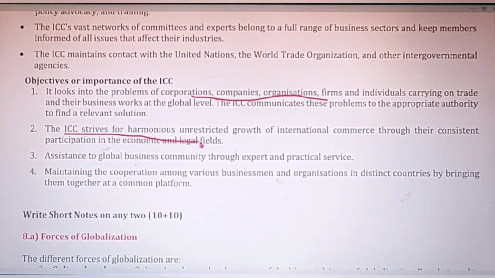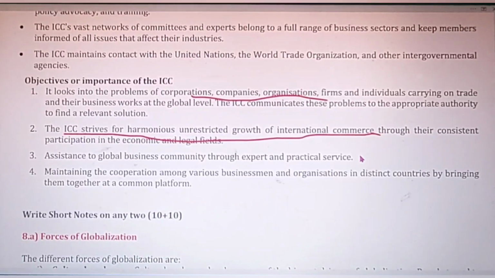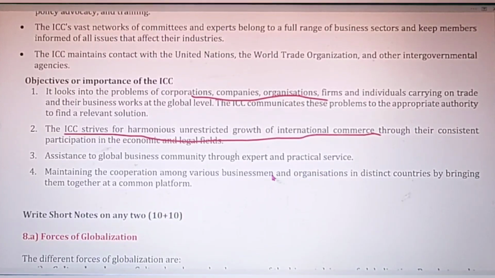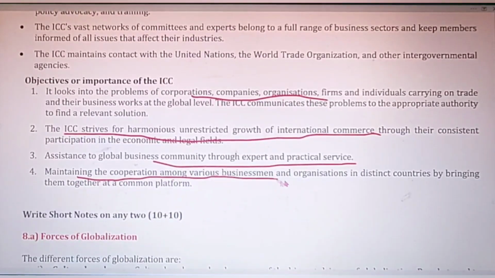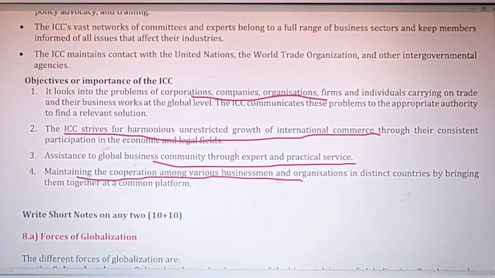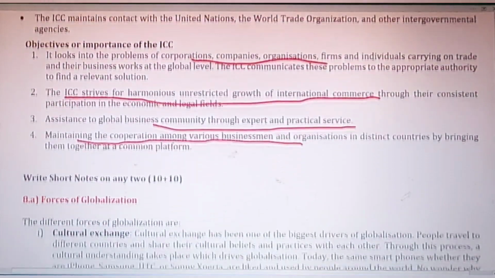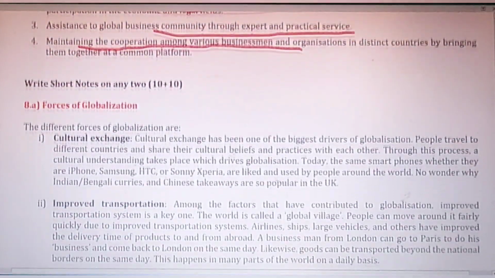Then it strives for harmonious conditions to promote international commerce and trade, and it helps the global business community through expert and practical service, and it helps to maintain cooperation among the various organizations, countries, and like that. Okay, let's move on to the next question.